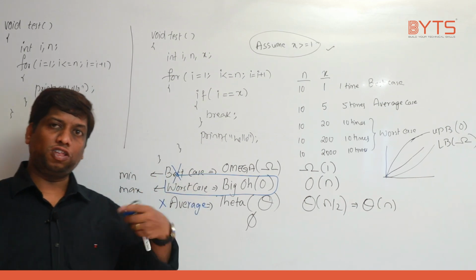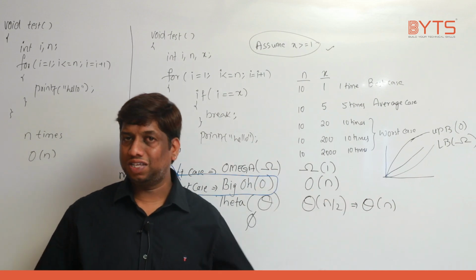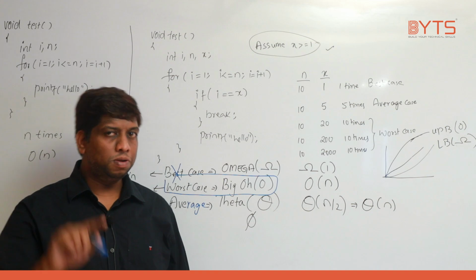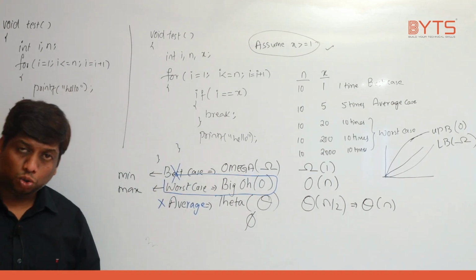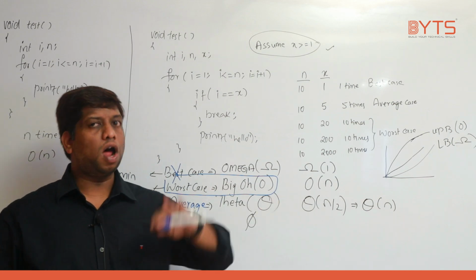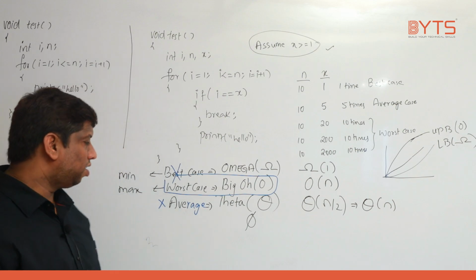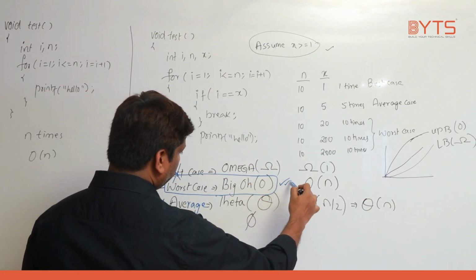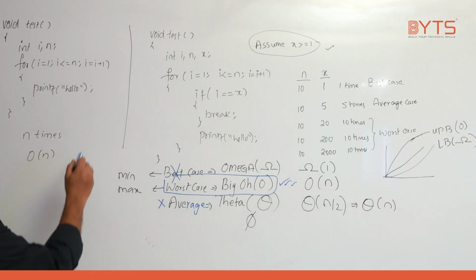Why? Because for the best case, whichever they written, if there is a possibility of reaching worst case, then your best case algorithm won't work, right? Always you should write the algorithm by assuming only what? Worst case. Why? If your solution is working in the worst case, then there is no chance you will not work beyond that, right? That is the reason always we are going to use what? Big O.